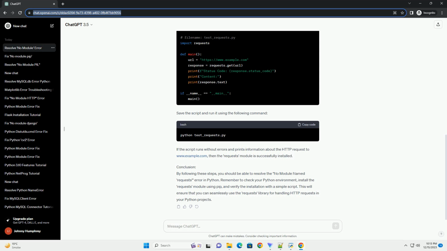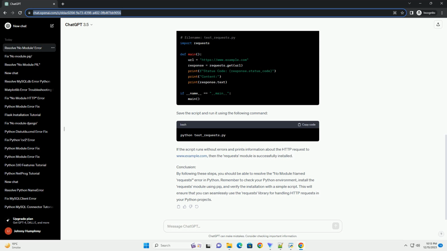Step 3. Verifying the installation. To ensure that the requests module is installed successfully, create a simple Python script and import the module. Here's an example. Save the script and run it using the following command. If the installation was successful, you should see the status code and content of the specified URL printed on the console.